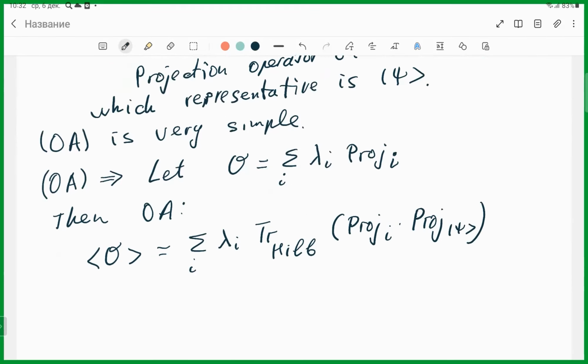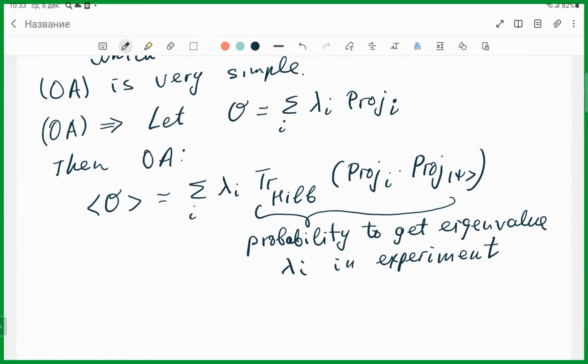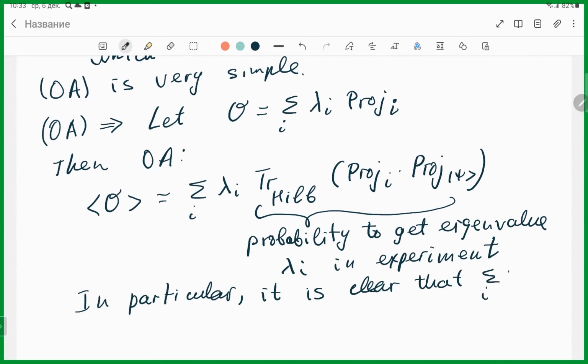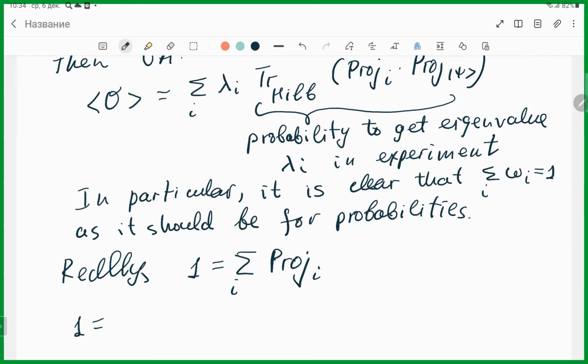And this is the expected formula. So we would like to consider this as the probability to get eigenvalue lambda i in the experiment. It is very simple and very natural. In particular, it is clear that the sum over i of omega i equals 1, as it should be for probabilities. Really, 1 may be considered as the sum over i of projection i. Now let me write 1. 1 is the trace over the Hilbert space of the projection on the line psi.